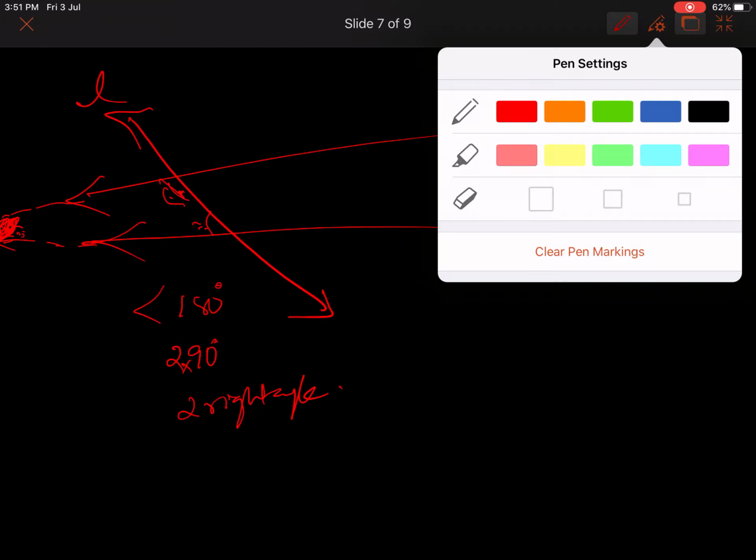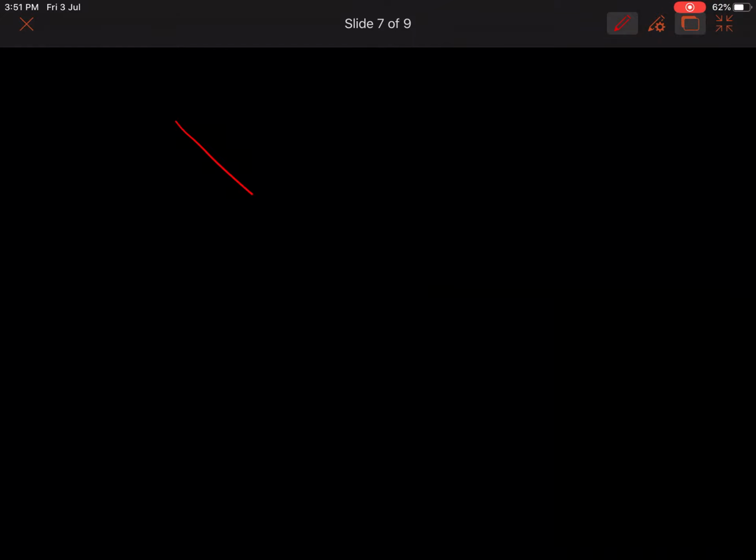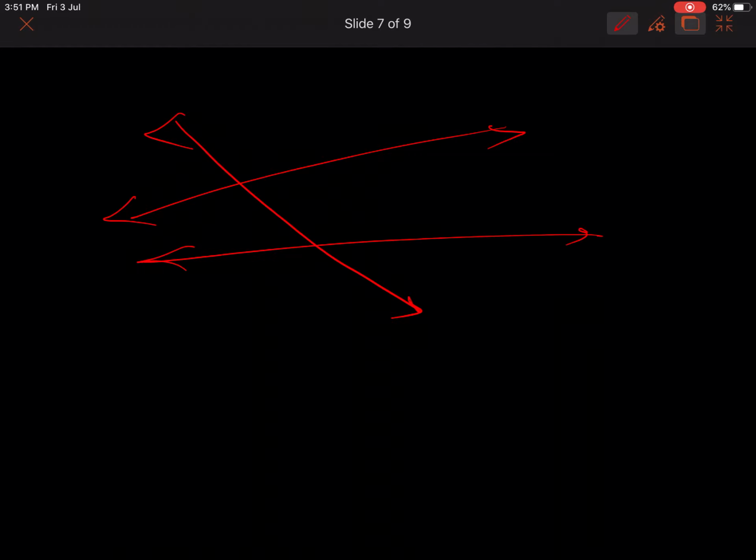So we'll try to understand it once more. If I have taken a line which is falling on two other lines, let L be lying on M and N. If you consider one of the pairs of interior angles, here these two are angle 1 and angle 2, and the sum is less than 180 degrees, then on this side, if you extend those lines, they will intersect. That is what they are saying.